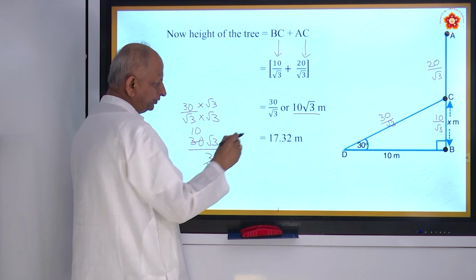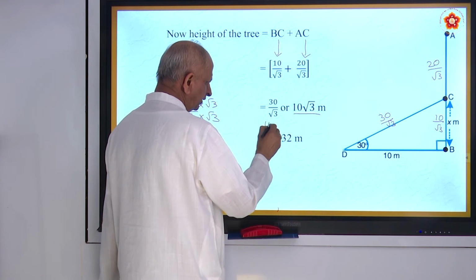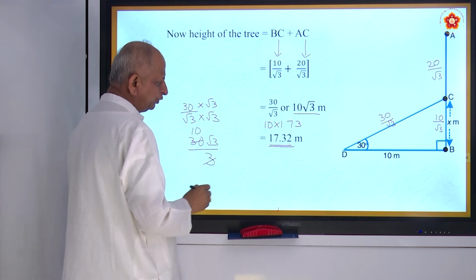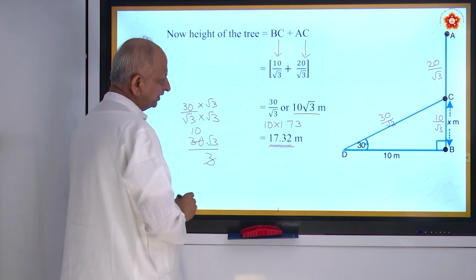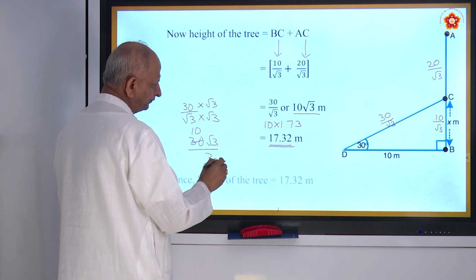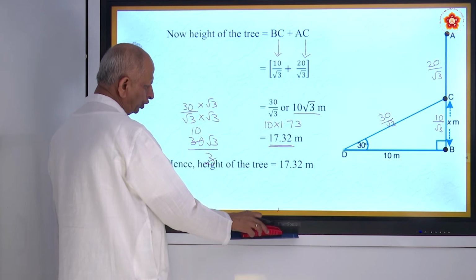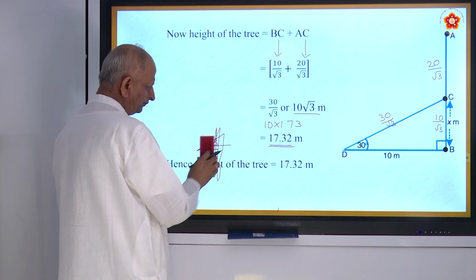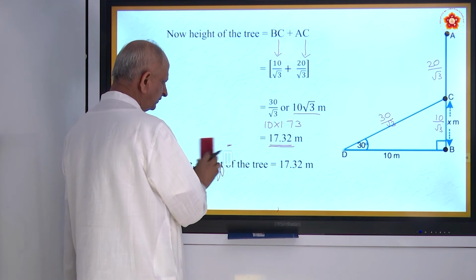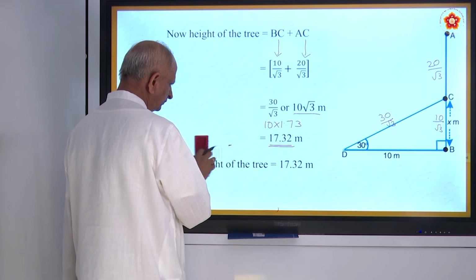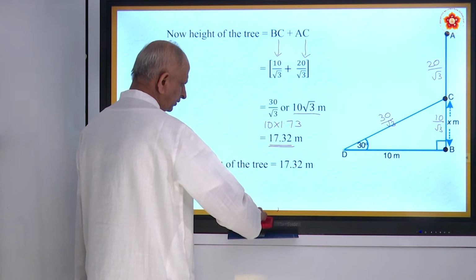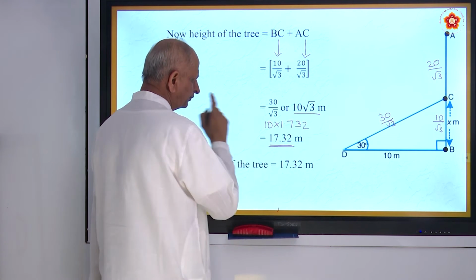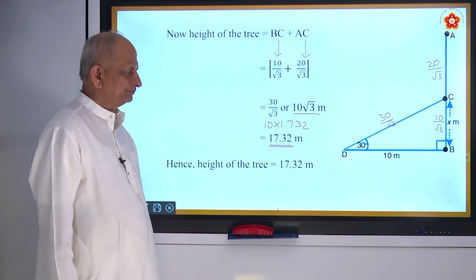Is it not? So 10 into, what is the value of root 3? 10 into 1.73, that is 17.32 meters. So what is the answer? Therefore, height of the tree is equal to 17.32 meters. Is it not? So that is the answer.